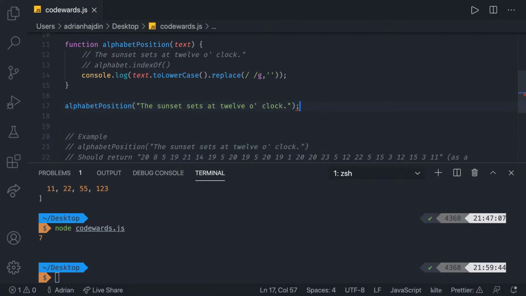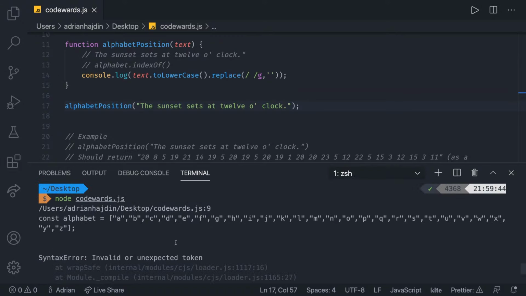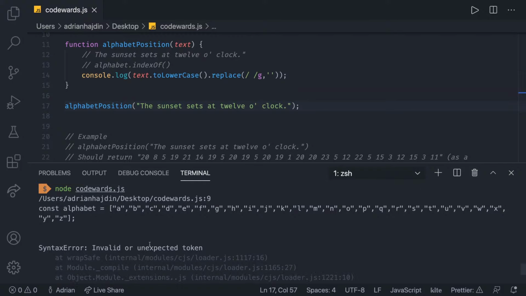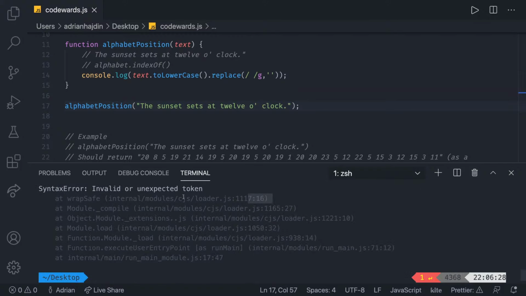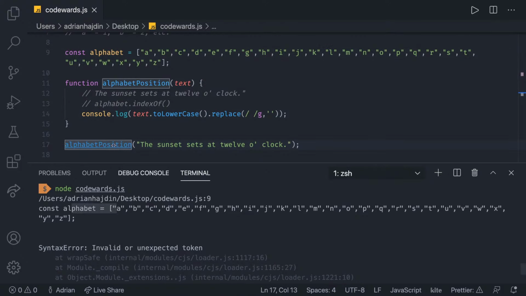There we go. Let's call this thing right now, and it's going to say syntax error, invalid token. Let's see, where is that invalid token? That should be at line 16, seems to be so. No, maybe it's happening right here somewhere, but I'm not seeing it. Alphabet replace invalid token, const alphabet. That seems all right to me, but let me know if you see something that's not correct. Line 9, yeah, it's definitely in the alphabet.